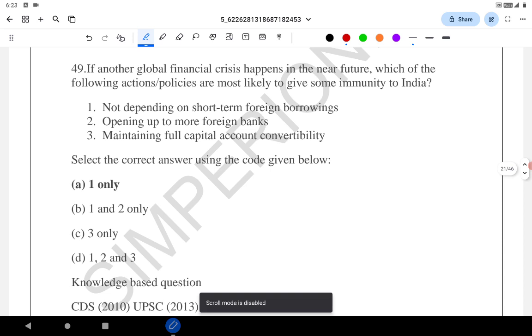If another global financial crisis happens in the near future, which one of the following actions or policies is most likely to give some immunity to India? See, it talks about a global financial crisis.